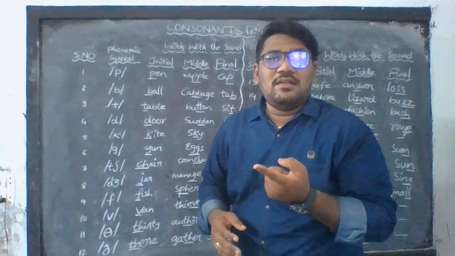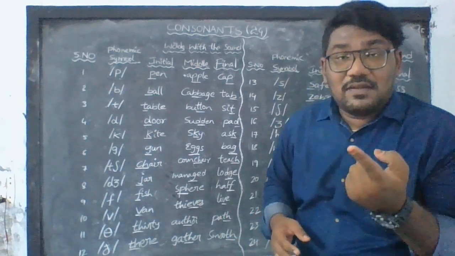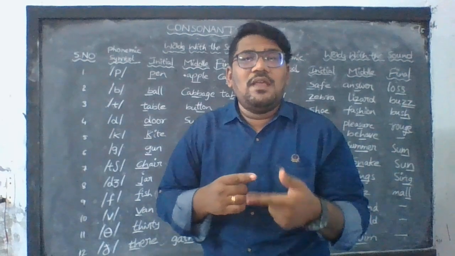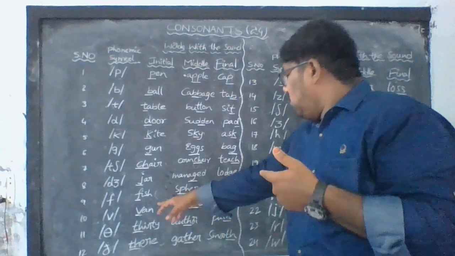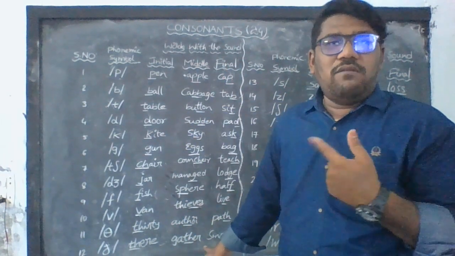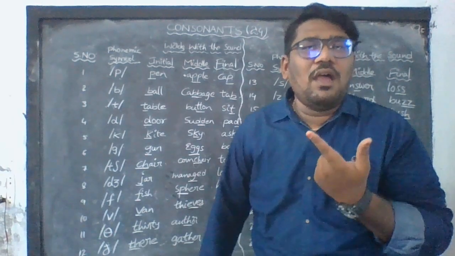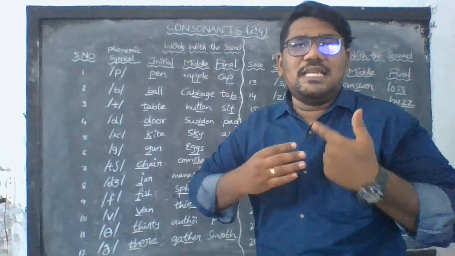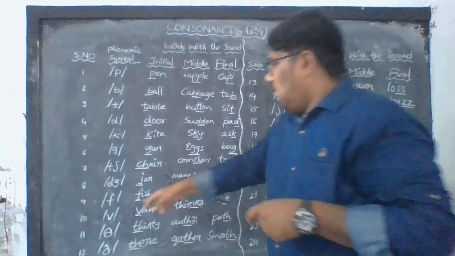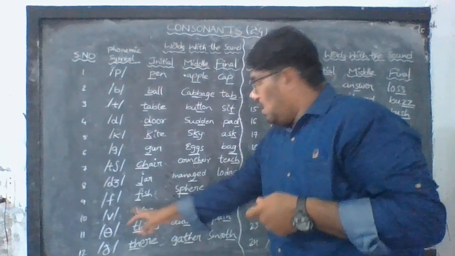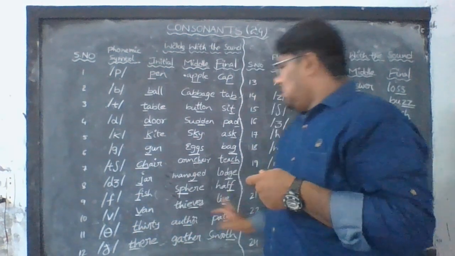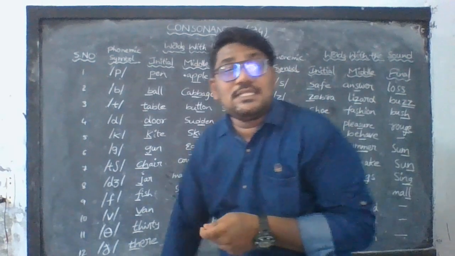Next, v as in van. V as in thieves. V as in live. It's v. Okay? Should pronounce it as a v. V as in van, v as in thieves, v as in live.